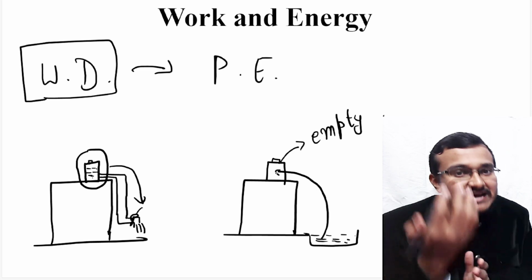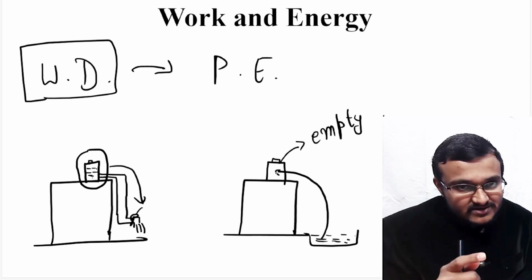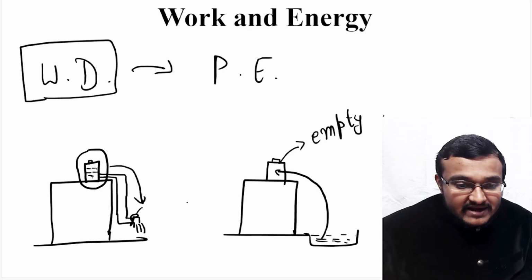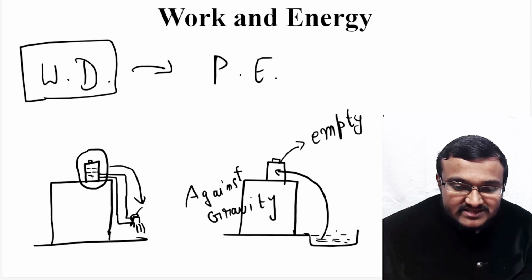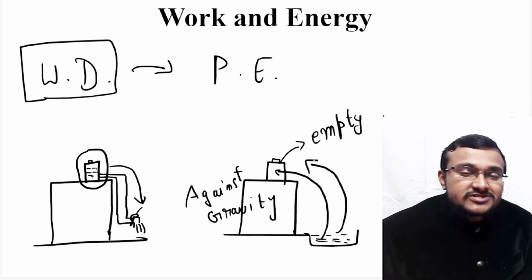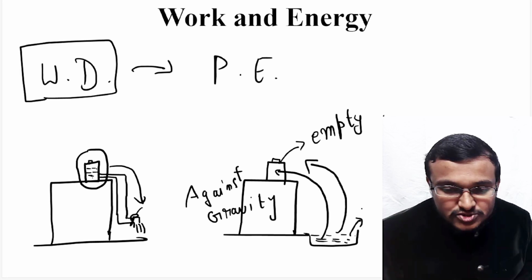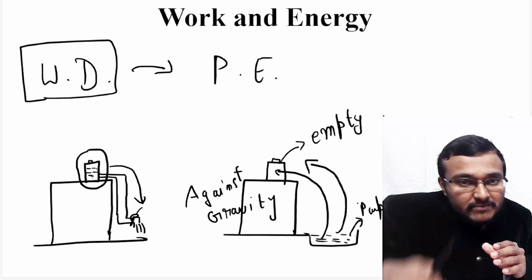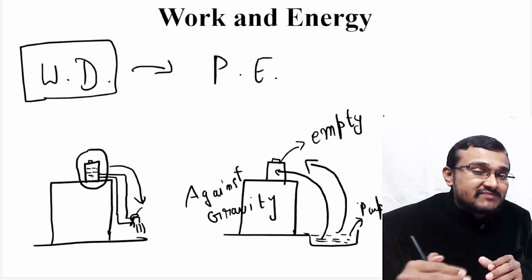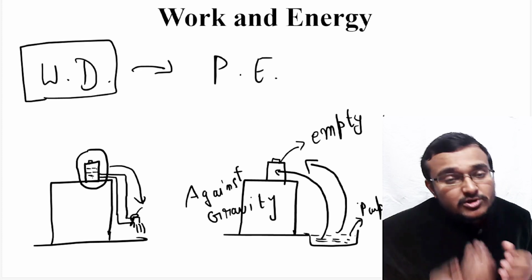You have to do the work against gravity. So you put a pump into the well and this pump pumps the water to the overhead tank. That means the pump is doing a certain amount of work.